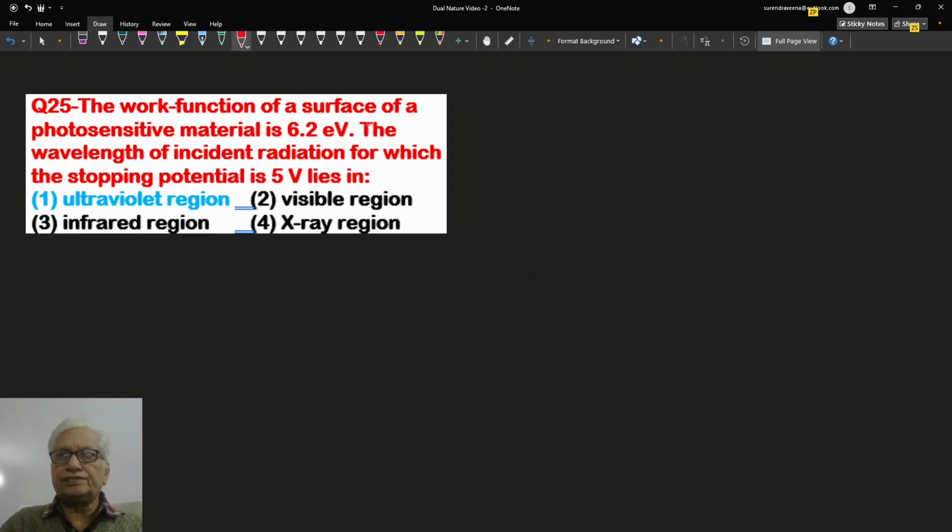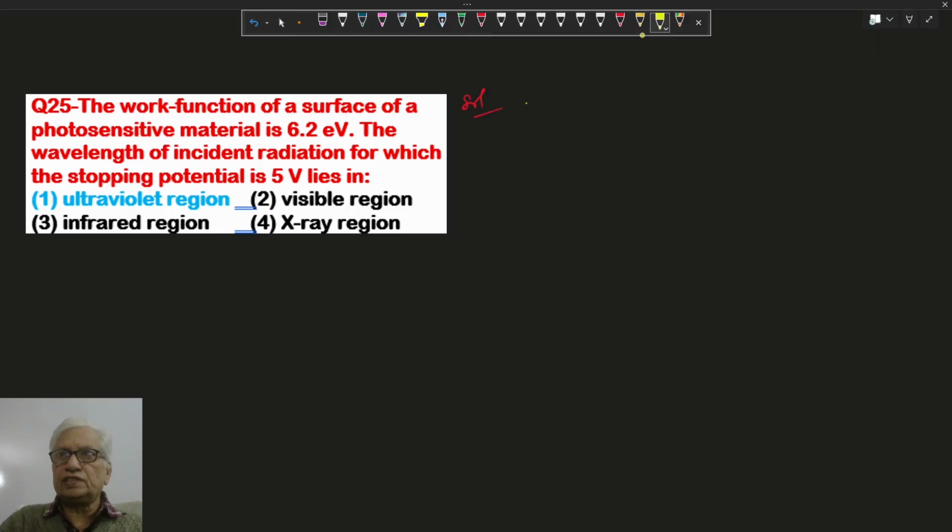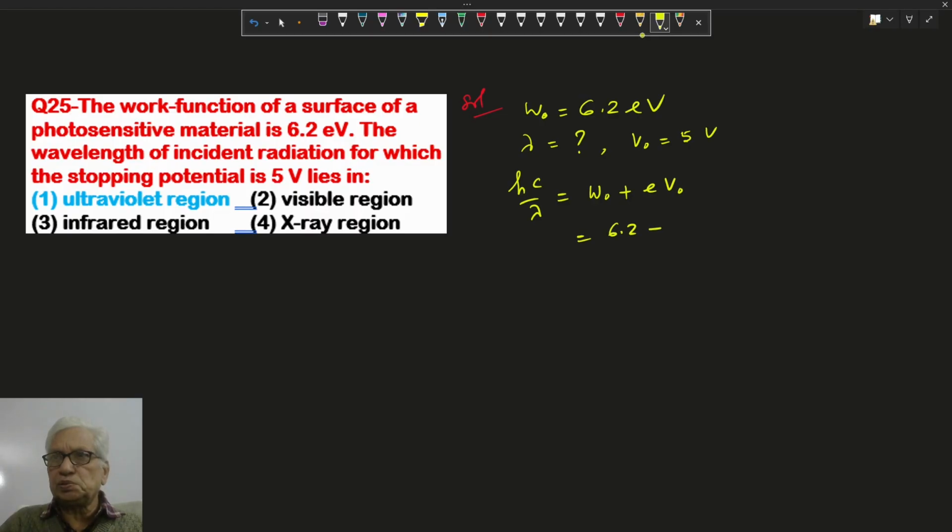Work function of a surface of a photosensitive material is given. In this question, work function is 6.2 electron volt. You have to find the wavelength if the stopping voltage is 5 volt. So here hc by lambda equal to work function plus eV naught. In electron volt, 6.2 plus 5, so that is 11.2, and lambda will be hc upon 11.2, converted into joules.